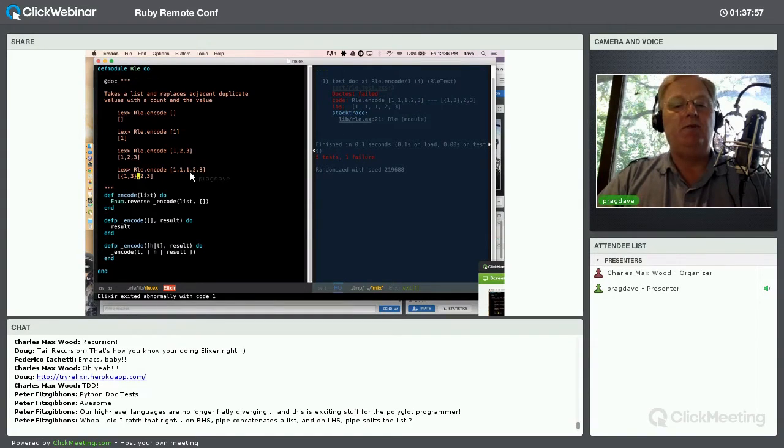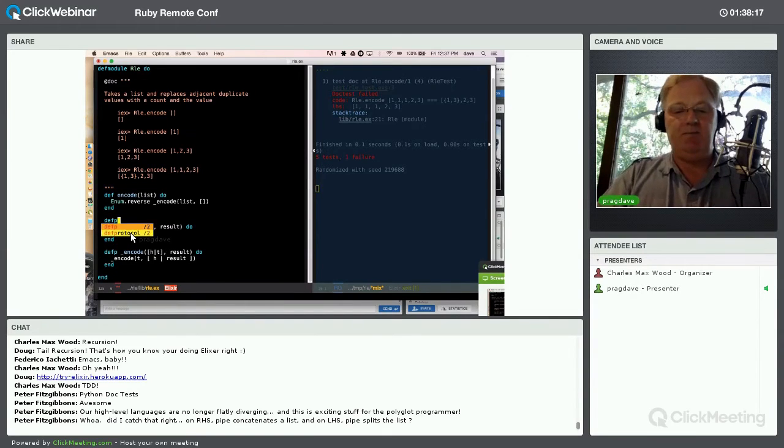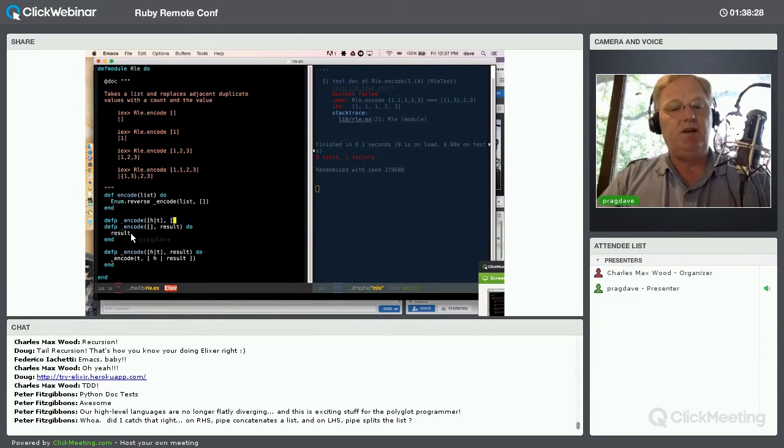Actually, you know what? Just to make life a bit easier, I'm just going to go with 2 at the beginning here to start with. So now I need to deal with this case where I'm going to copy the first one into the result, but then I need to notice that the second one is the same as the head of the result. And this is where it gets really fun. So if I say defp, so now I have an input list that contains a head and a tail, and my result also starts with the head.